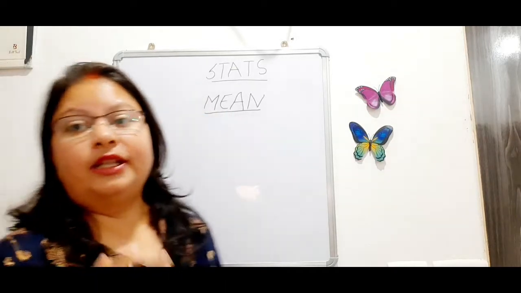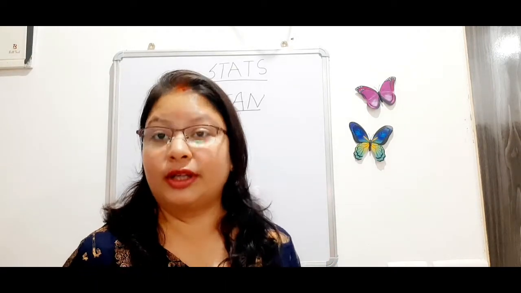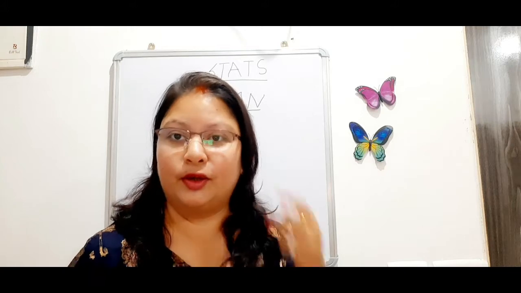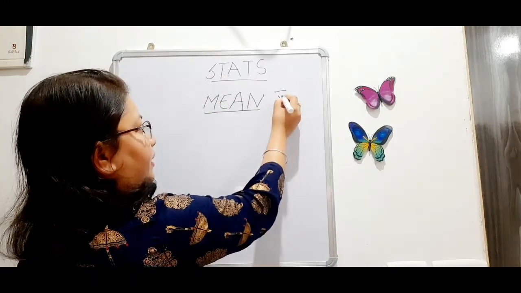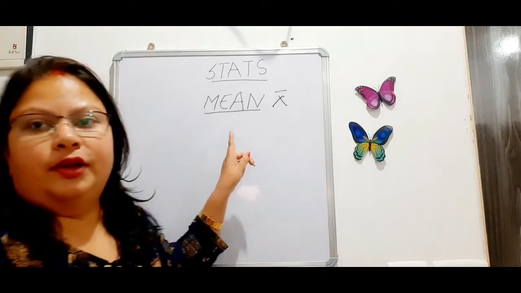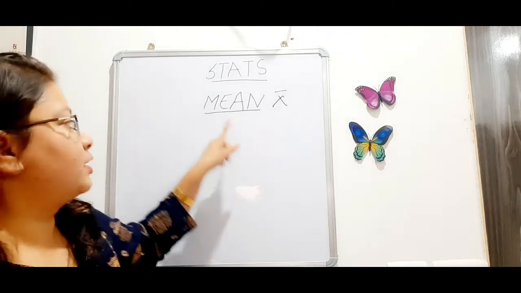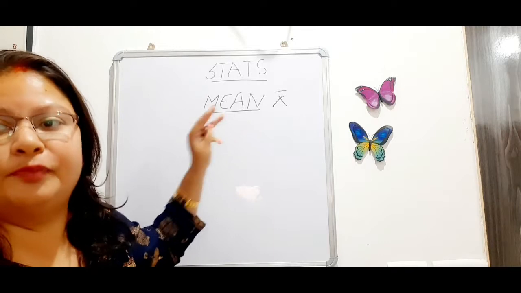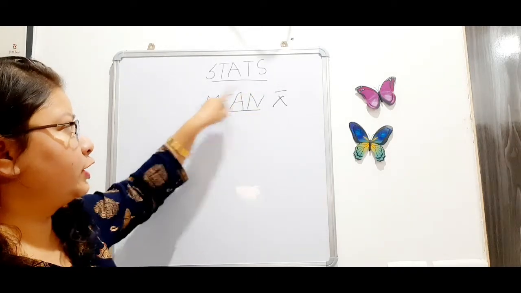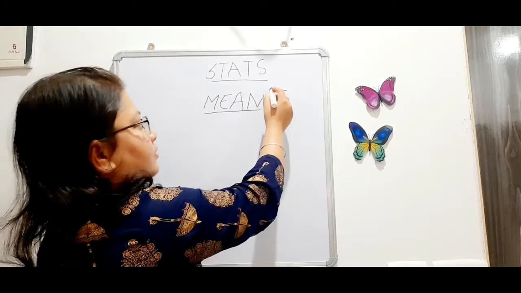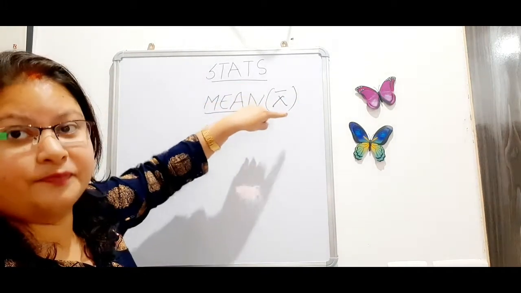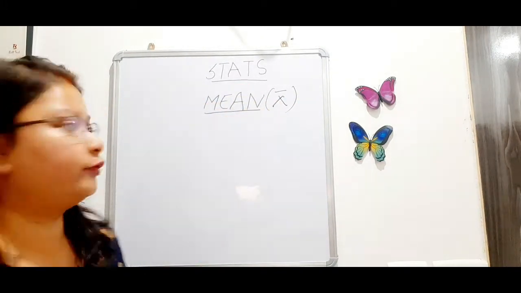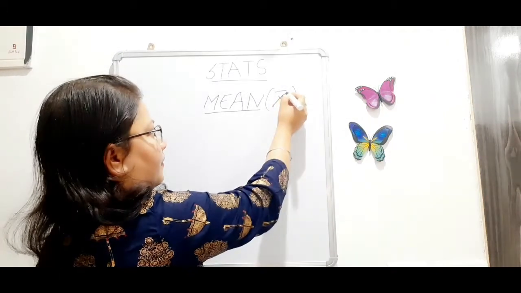Mean is commonly known as average or arithmetic mean, okay, and is denoted by the sign bar x. While solving the problems, you will not write always mean. You will denote mean by the sign bar x. This is bar x. So the sign of mean is bar x.